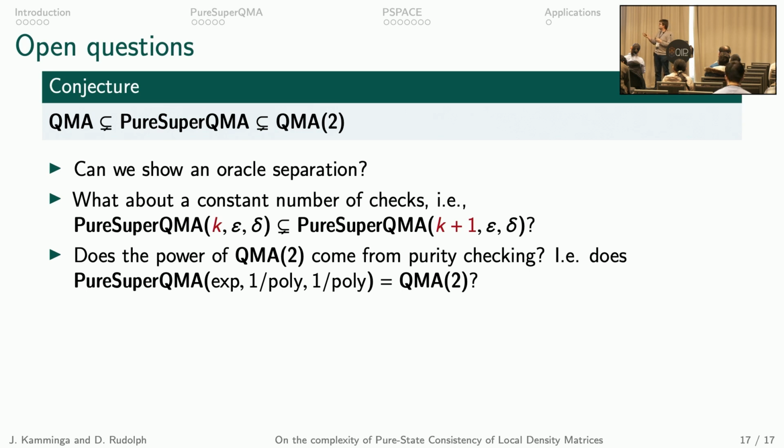So here we have this version, pure super QMA[x, poly, poly], where x is the number of checks, and poly is the promise gap. And we have not shown containment in PSPACE for this version. We only showed it for a polynomial number of constraints. So it will be interesting. This is already enough to capture the full power of QMA2.